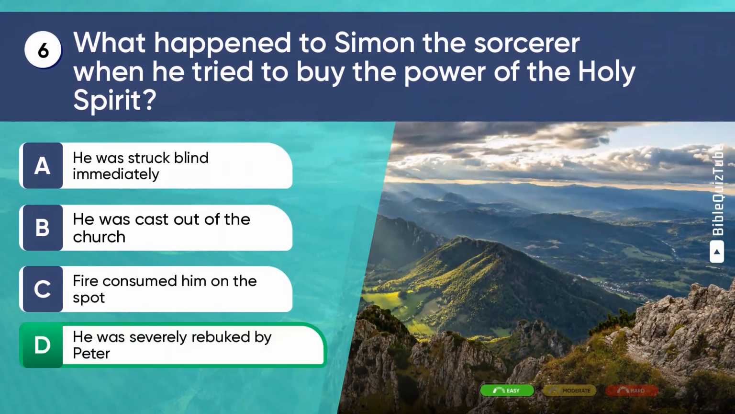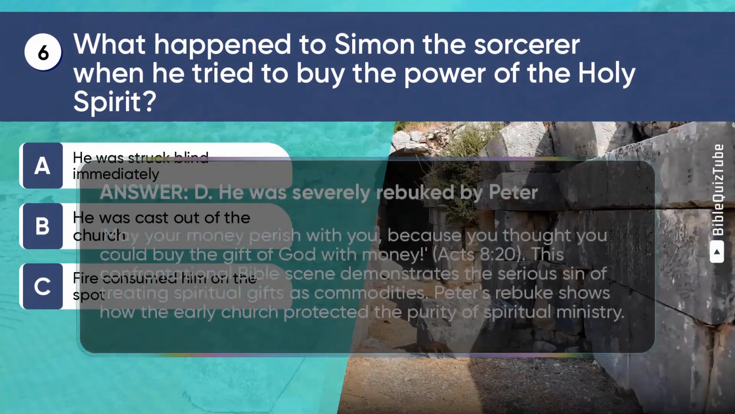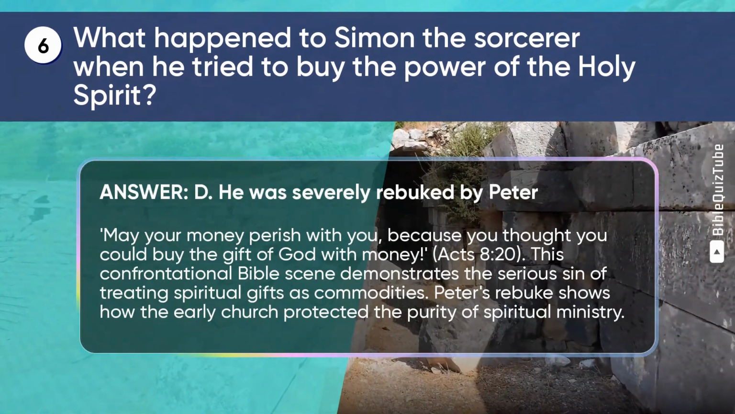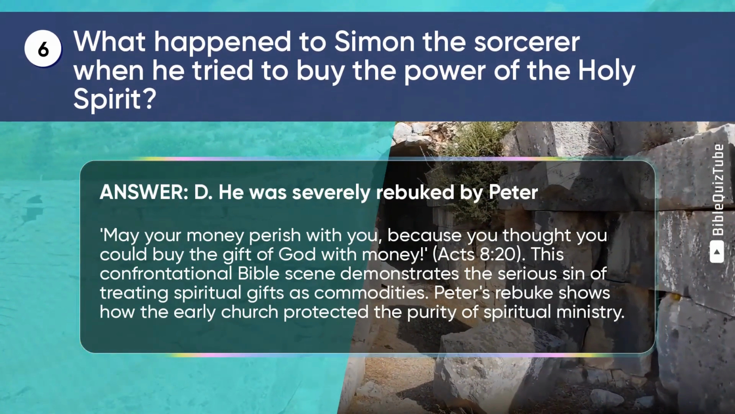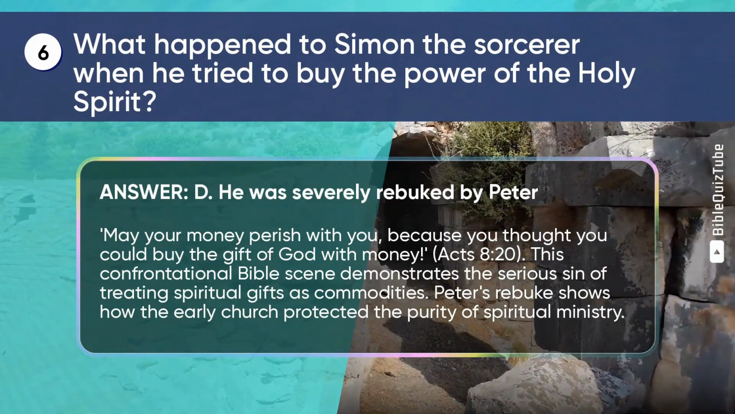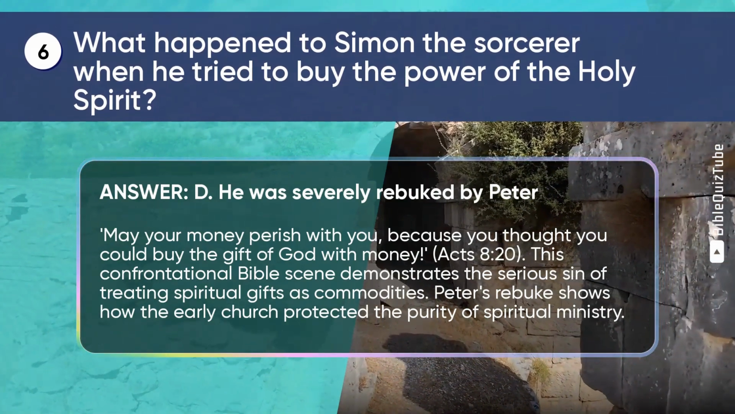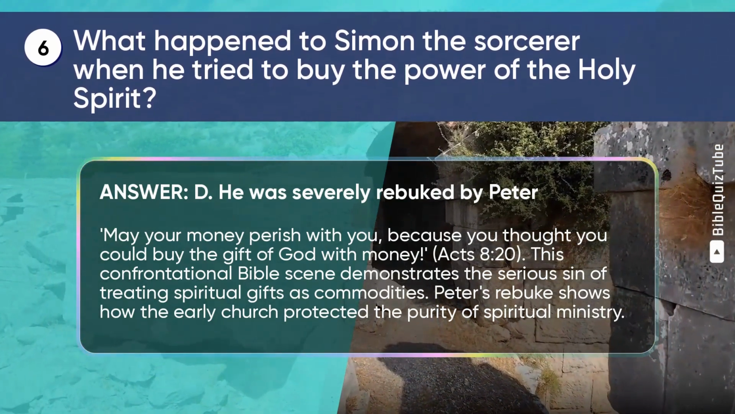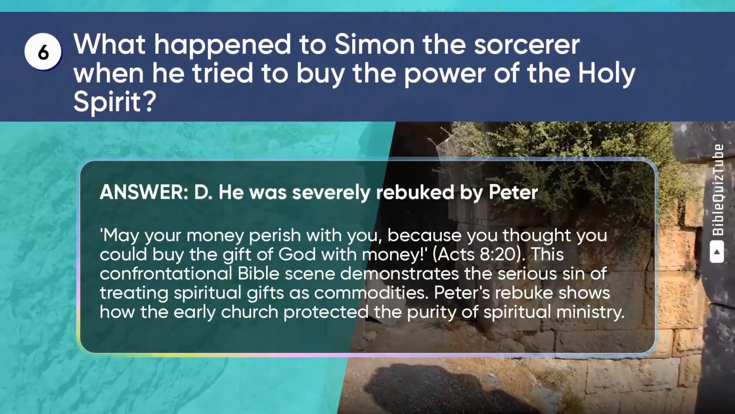The correct answer is D. He was severely rebuked by Peter. The explanation. May your money perish with you, because you thought you could buy the gift of God with money. Acts chapter 8 verse 20. This confrontational Bible scene demonstrates the serious sin of treating spiritual gifts as commodities. Peter's rebuke shows how the early church protected the purity of spiritual ministry.